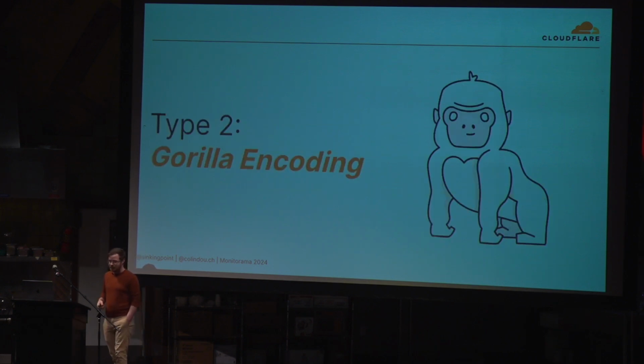Type 2 encoding is where things get fancy. Type 2 encoding is based off of Facebook's Gorilla encoding. There are entire papers and entire talks about this. I'm not going to go into it, but the trade-offs are kind of nice to talk about. There's 2 real things to consider.